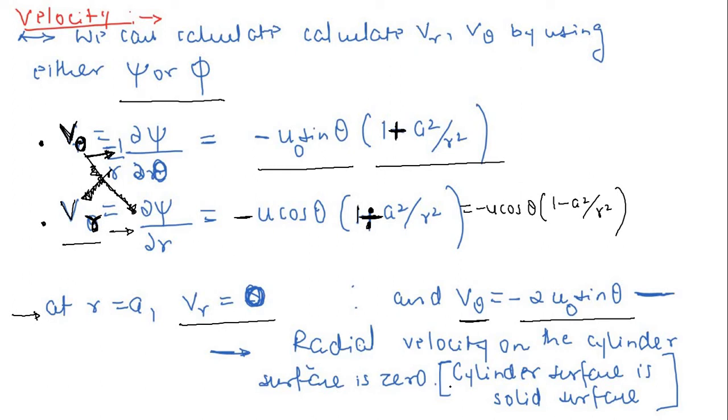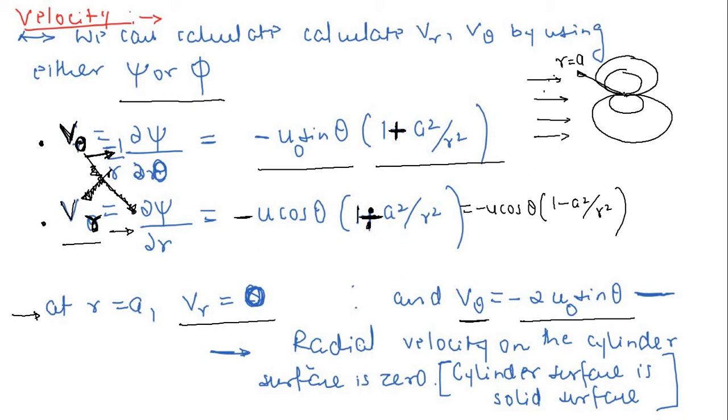So let us forget about the cylinder. Let me express this in this way. We have a uniform flow, then we had a doublet like this. Even if there is no cylinder, basically we are conceiving it in the form of a flow over a cylinder, but even if there is no cylinder, you have a uniform flow, you have a doublet. As soon as these two superpose with each other, you will find that at a particular radius r is equal to a, this velocity VR term is going to be 0.